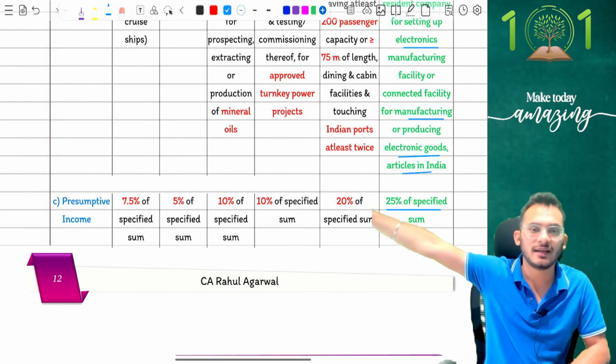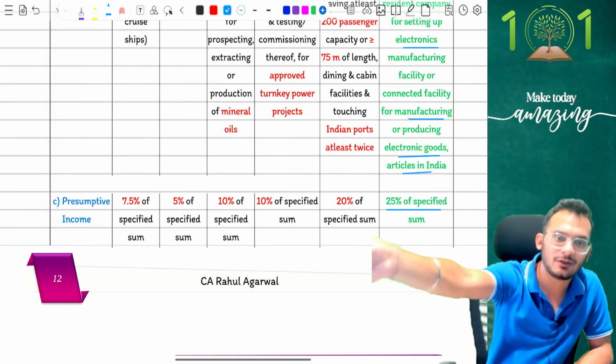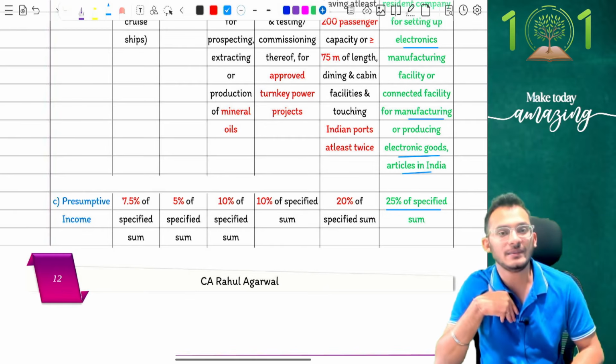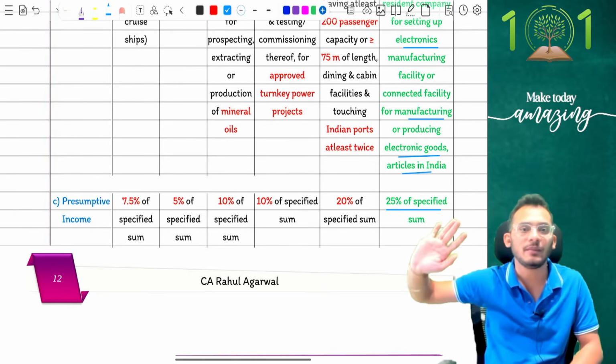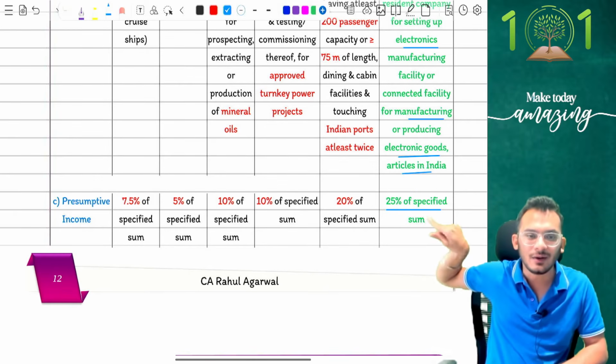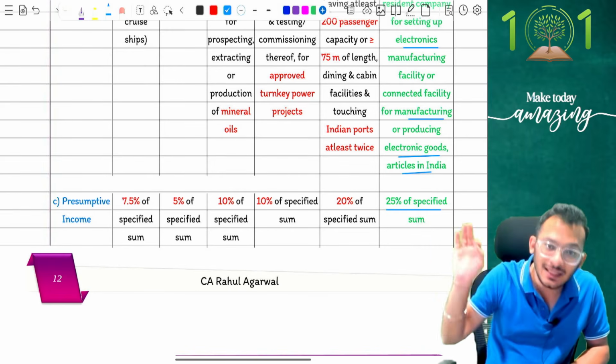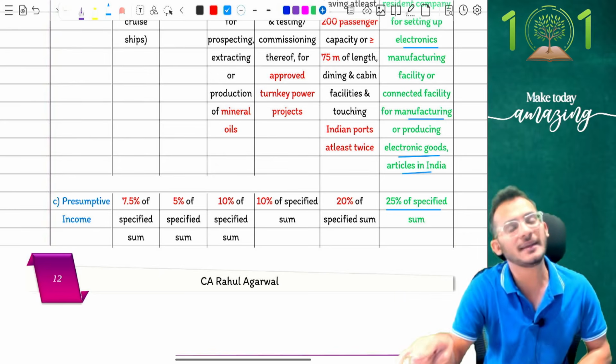Yes. So what is the rule right now? The rule says if I'm going to provide any electronic facility, whatever money I get, 25% of that alone will be allowed as PGBP income, and on that PGBP income, I can pay my taxes. Notice very carefully, 25% is not the tax rate. 25% is the PGBP income on which you will calculate tax.